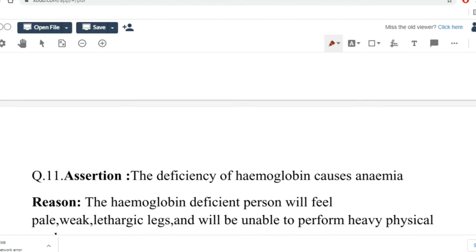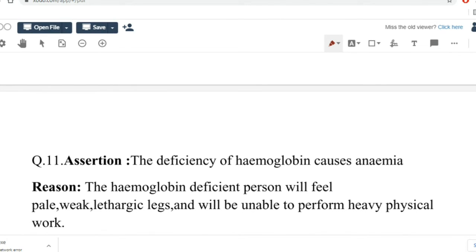Question number 11. Assertion, the deficiency of hemoglobin causes anemia. Reason, the hemoglobin deficient person will feel pale, weak, lethargic legs and will be unable to perform heavy physical work. So it's true that deficiency of hemoglobin causes anemia. Anemia is due to the lack of iron content in the body. So we should have more food which is rich in iron, such as spinach, pulses, beetroot, pomegranate.